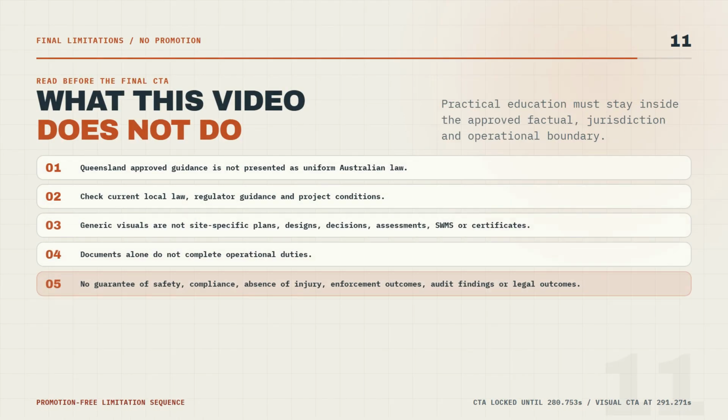This is practical education based on the approved Queensland Mobile Crane Code of Practice 2024 package. Queensland guidance is not uniform Australian law. Check the current local law, regulator guidance, and project conditions. The generic visuals do not provide a site-specific lift plan, rigging design, crane capacity decision, engineering assessment, SWMS, inspection certificate, or evidence of completed work. Documents alone do not complete operational duties. This video does not guarantee safety, compliance, absence of injury, enforcement outcomes, audit findings, or legal outcomes.